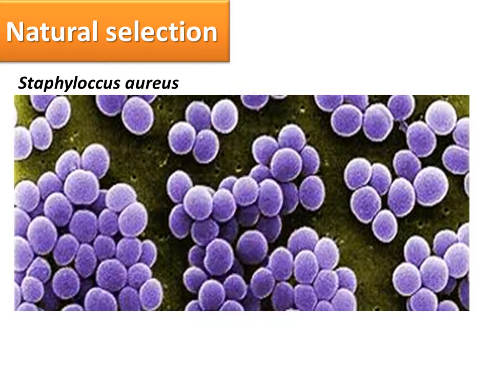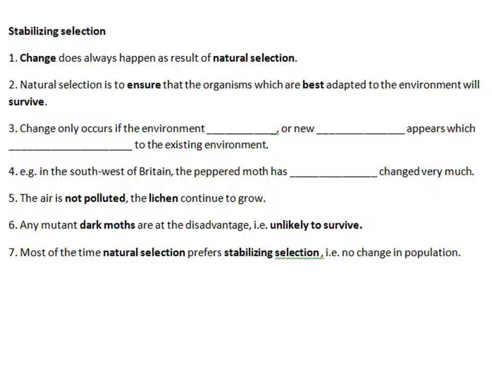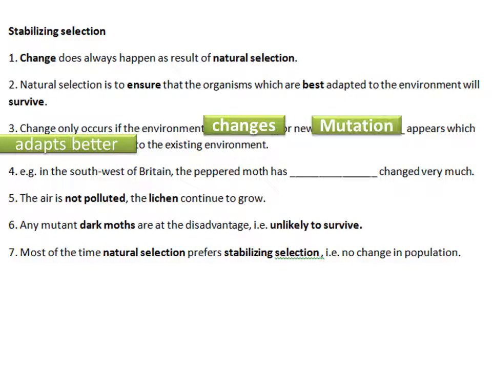Okay, so for example, Staphylococcus aureus. This type of bacteria is resistant towards many antibiotics. Stabilizing selection. Stabilizing selection means, in fact, change does always happen as a result of natural selection, but it will become stable. Number 3, change only occurs if the environment changes or a new mutation appears which adapts better to the existing environment.